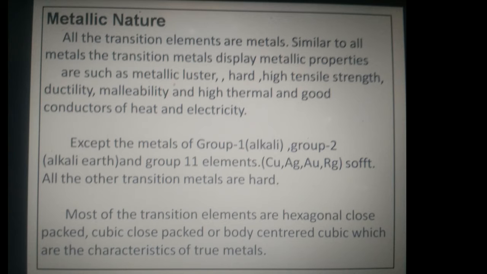Except for group 1, group 2, and group 11 elements. Group 1 means alkali metals, group 2 means alkaline earth metals, and group 11 elements are copper, silver, and gold. They are all soft. All the other transition metals are hard. Most of the transition elements have hexagonal close packed, cubic close packed, or body centered cubic structures, which are the characteristics of true metals.